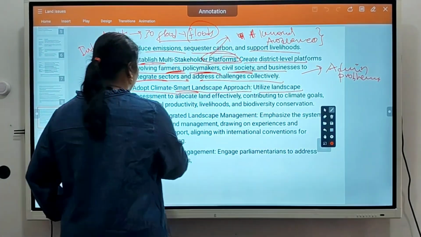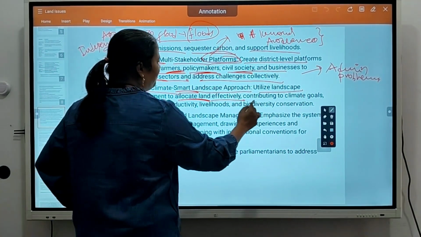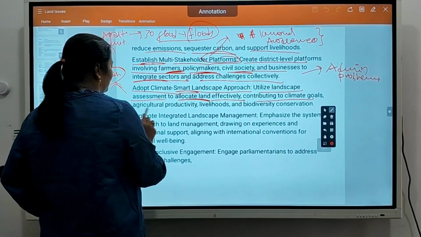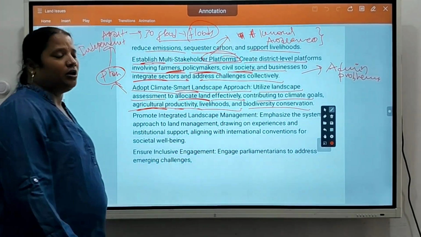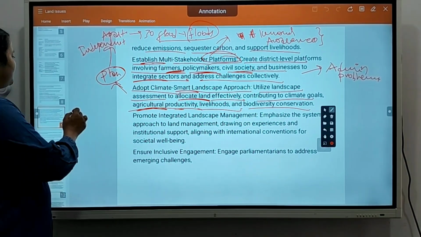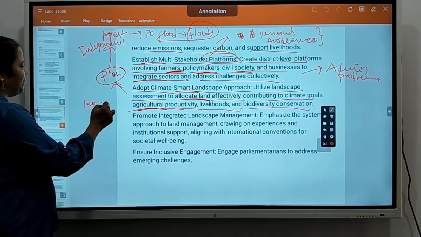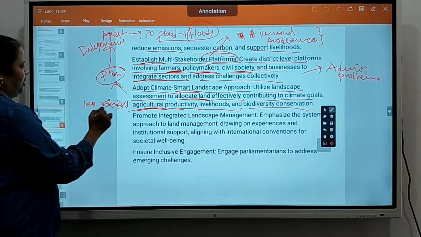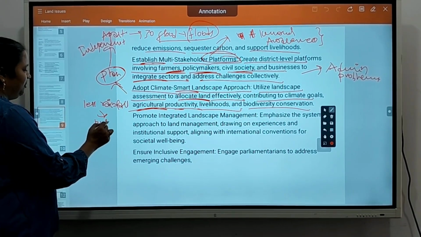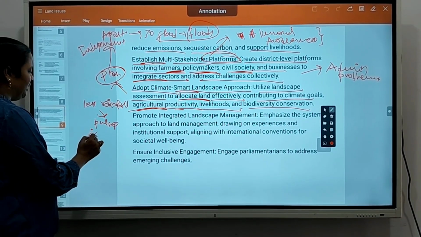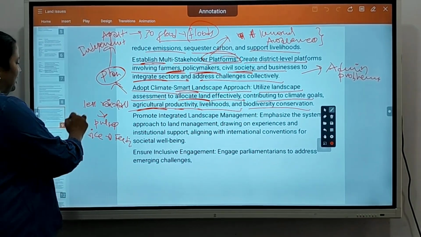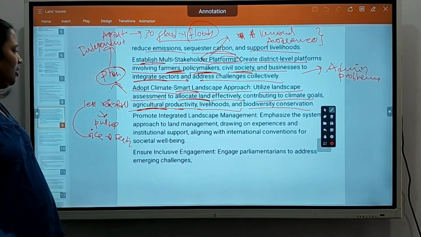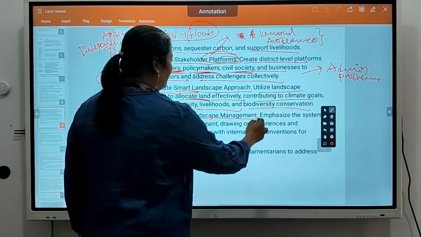Utilize landscape assessment to allocate land efficiently, contributing to climate goals, agriculture productivity, livelihood, biodiversity conservation. And where there is less rainfall, they have to plan pulses. They must not plant rice etc., because it needs a lot of fertilizers, which again leads to a lot of land degradation. Promote integrated landscape management.